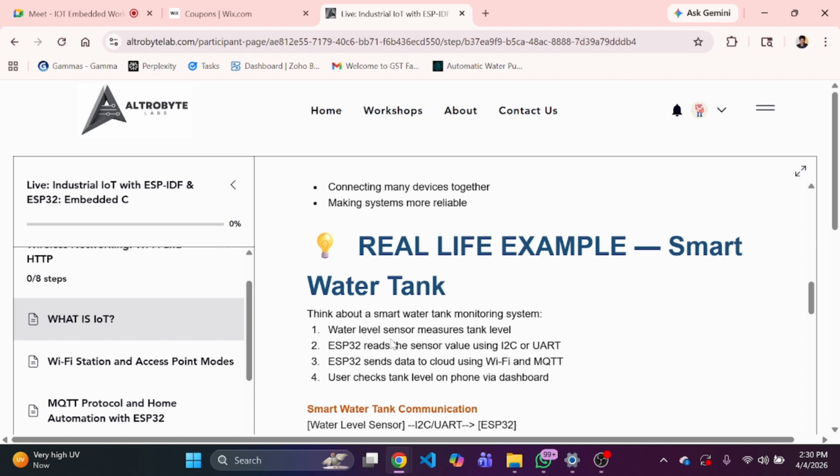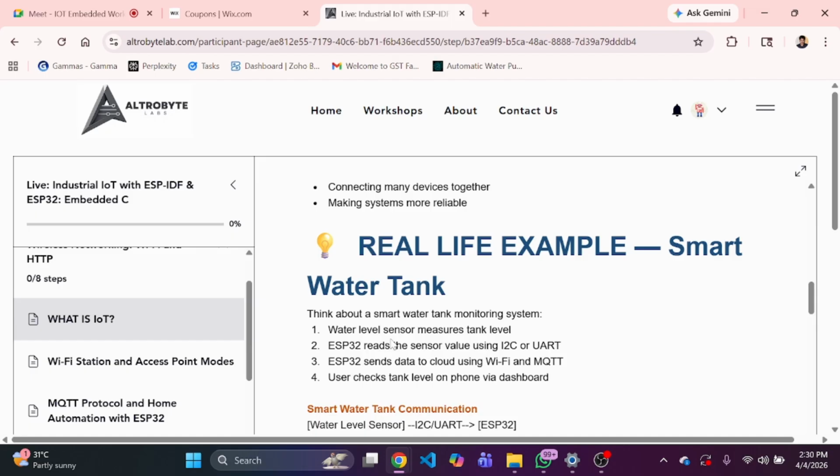Now, if the ESP32 wants to send the data to some kind of application over wireless, let's say, because most probably in a normal household the water tank is always put on our rooftop, and if you want to monitor from our ground floor, then we have to transmit the data.